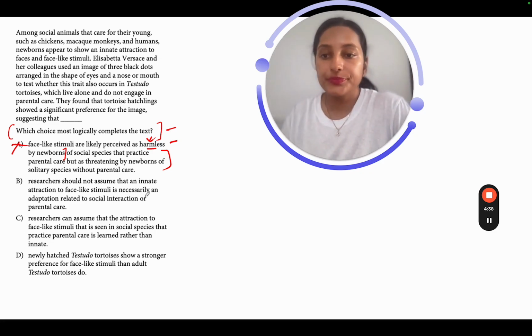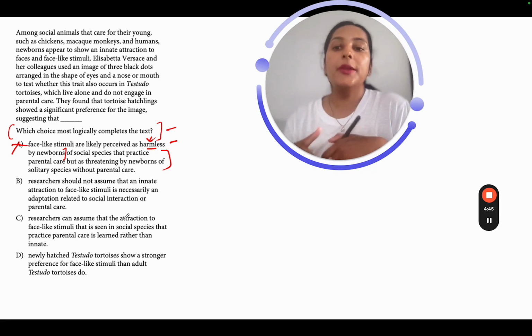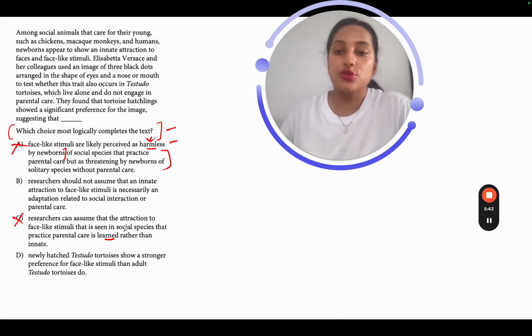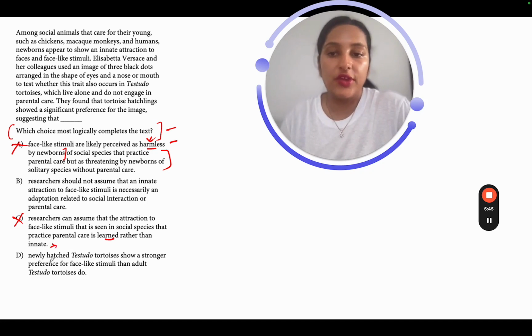Let's look at C. Researchers can assume that the attraction to face-like stimuli that is seen in social species that practice parental care is learned rather than innate. We're talking about newborns, first of all. How in the world are they supposed to already learn being a newborn, right? So it has to be innate, if anything.